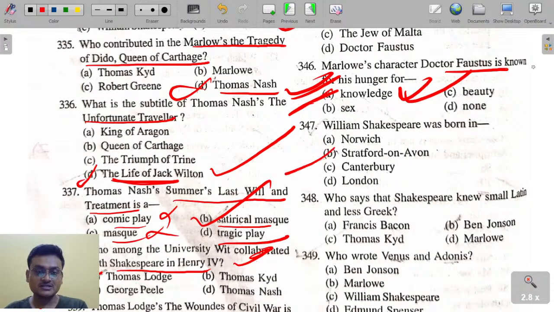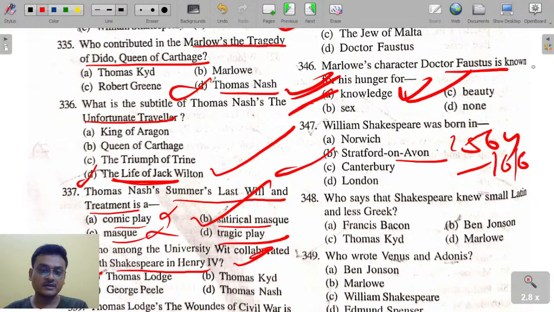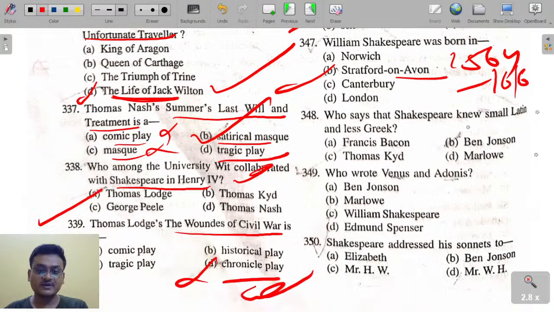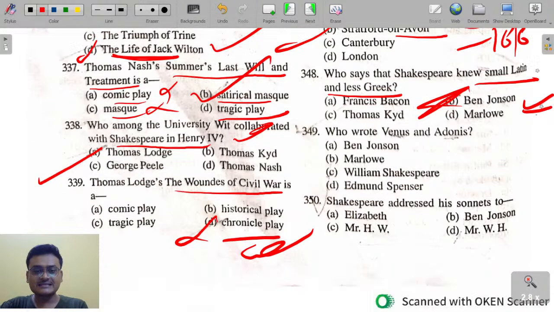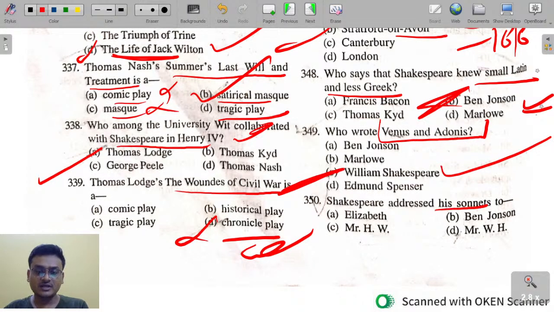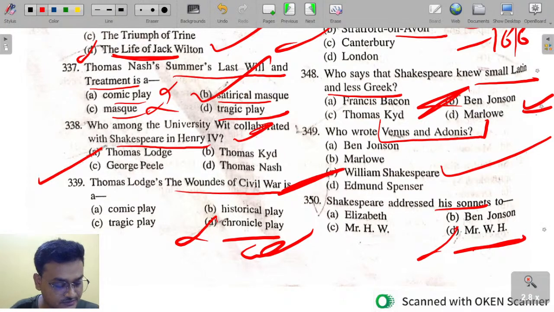William Shakespeare was born in Stratford-upon-Avon in 1564 and died in 1616. Okay? Who said that Shakespeare knew small Latin and less Greek? Ben Jonson said it. Venus and Adonis was written by William Shakespeare. Shakespeare addressed his sonnets to Mr. W.H. and the Dark Lady. Next slide.